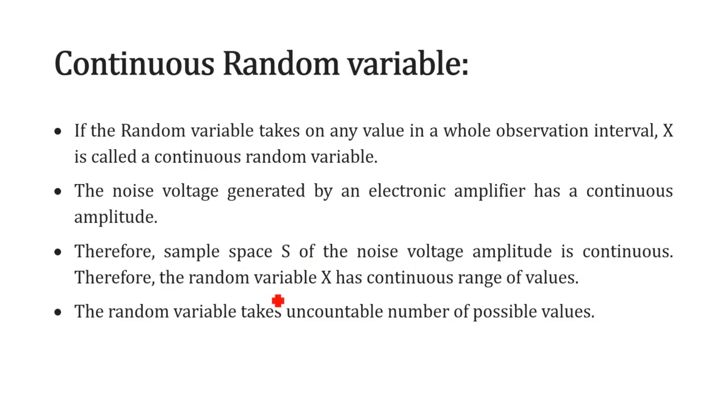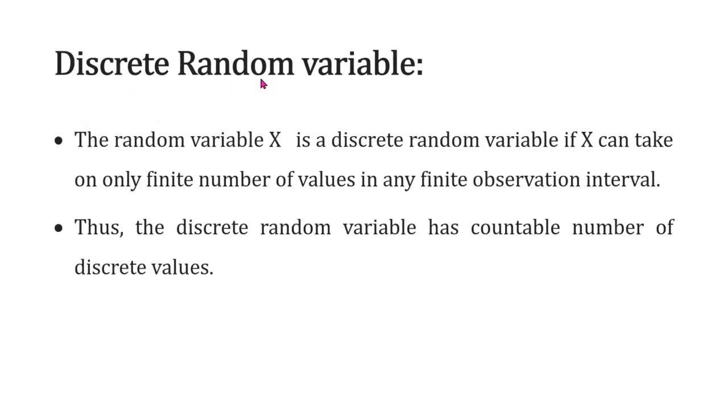So a continuous variable has a continuous range of values. The random variable takes an uncountable number of possible values. You know the meaning of continuous, so let us apply that concept to the random variable.